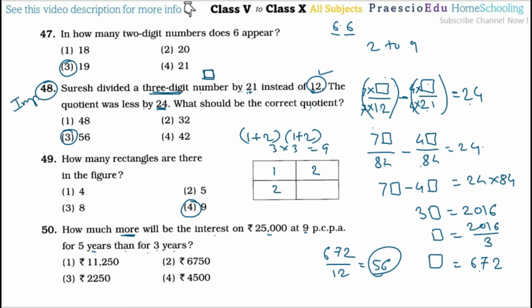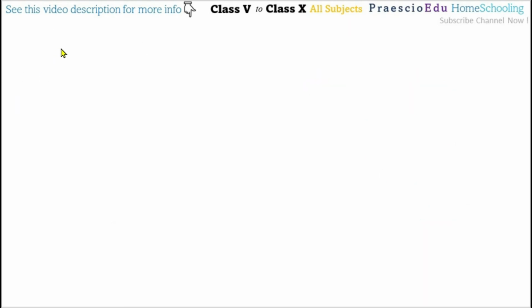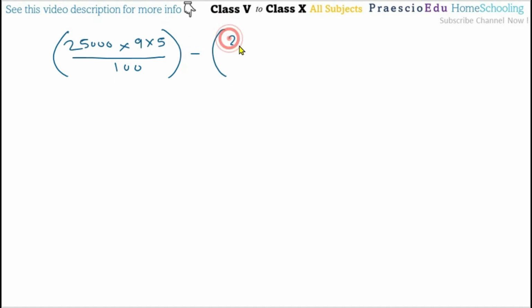So directly we make one expression: the principal 25,000 multiplied by 9, the rate of interest, multiplied by 5 years, divided by 100, minus 25,000 multiplied by 9 multiplied by 3 divided by 100.